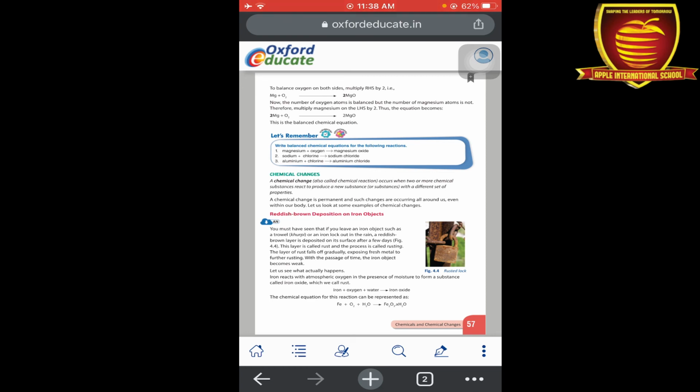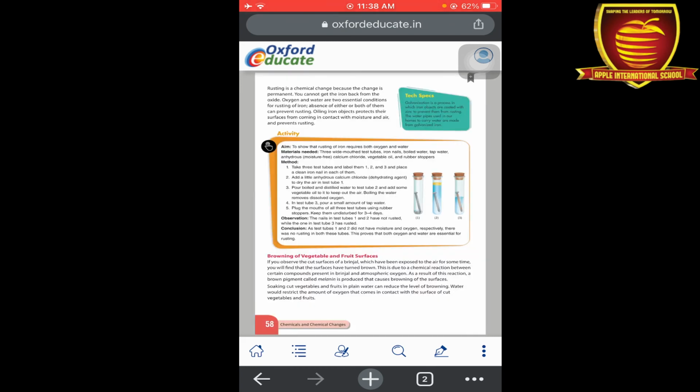Okay, the symbol of iron is Fe, the symbol of oxygen is O2, and water is H2O. When these three combine together they form a new substance, that is iron oxide. ठीक है, जो ऊपर रस्ट लगा होता है ब्राउन कलर का, उसका केमिकल नेम क्या है? आयरन ऑक्साइड. एंड द फार्मूला ऑफ आयरन ऑक्साइड इज Fe2O3.xH2O.